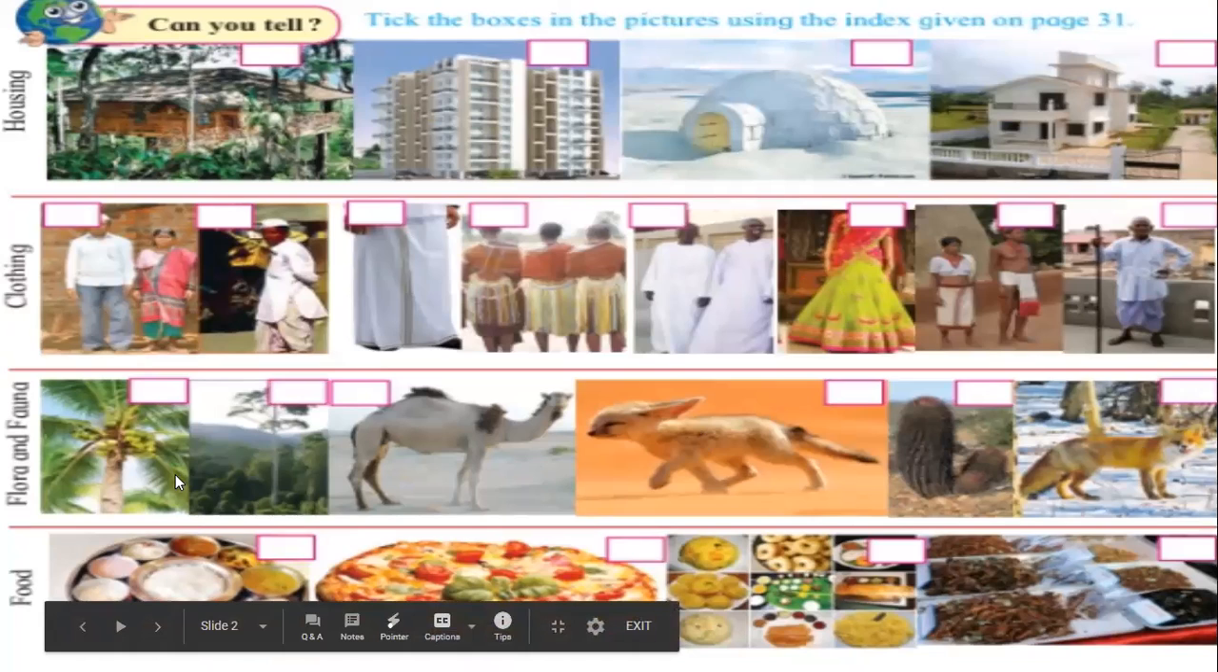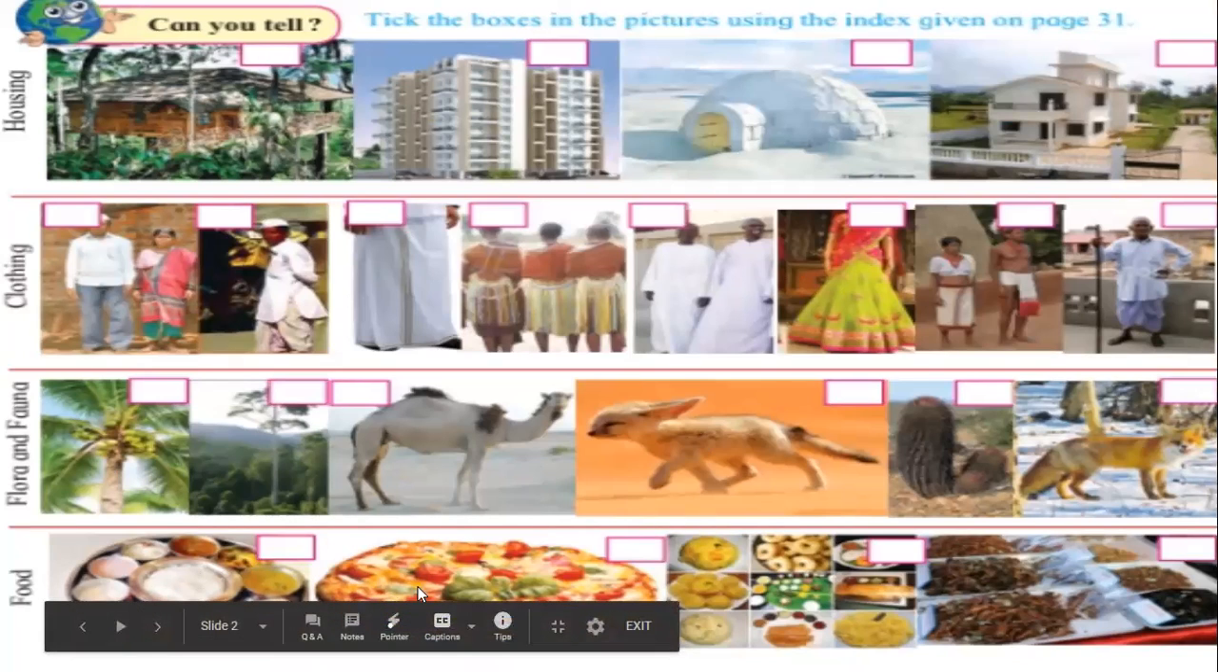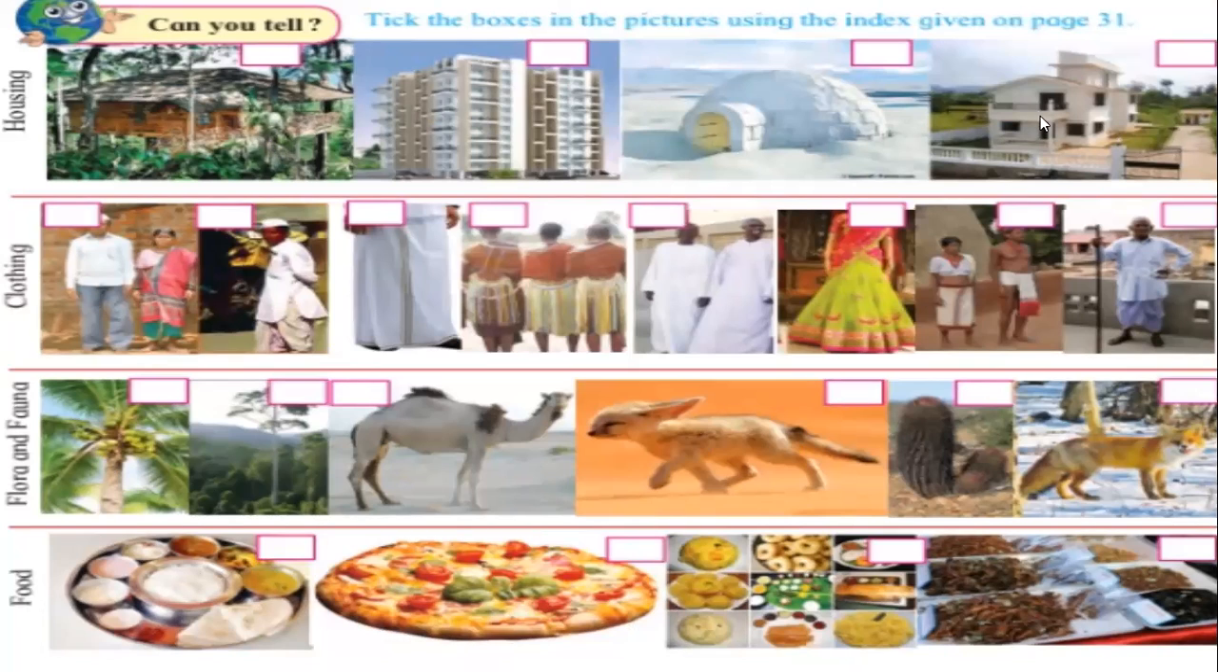Now what do you mean by flora? Flora means plants and fauna means animals. Flora and fauna, and even food, the diet of the people. So you can observe over here that there are different houses: thatch roof house, multi-storied building, igloos, or a bungalow. And here you can see the clothing is also different, where you can see the pajama, kurta and topi, or the dhoti over here.